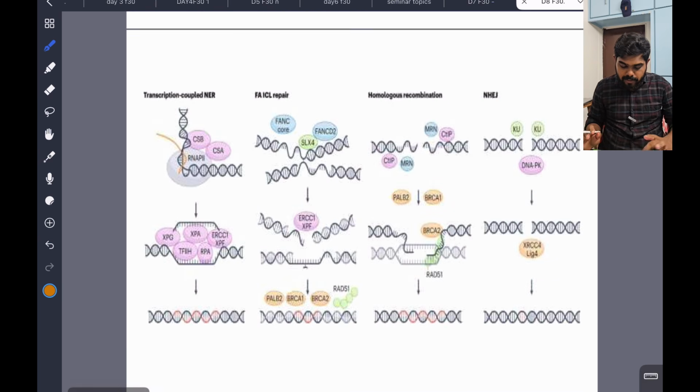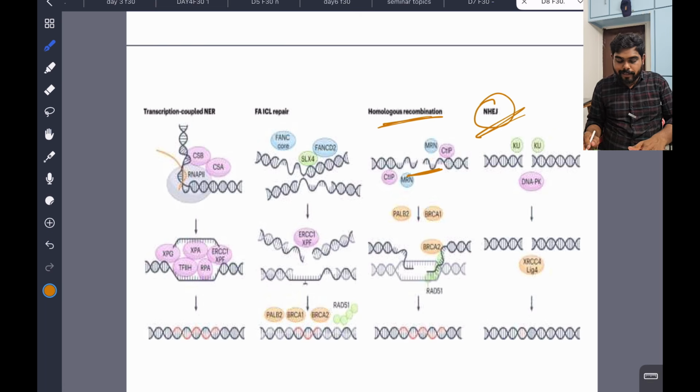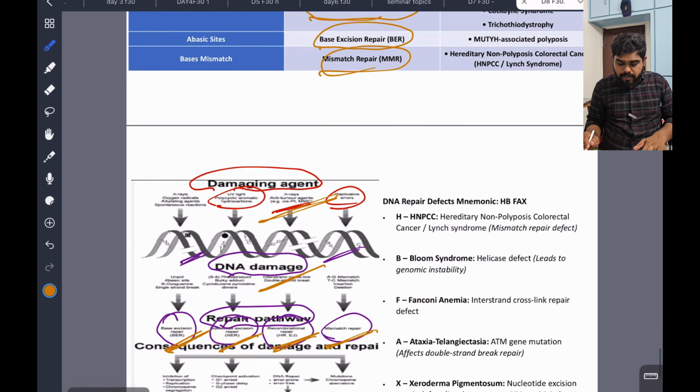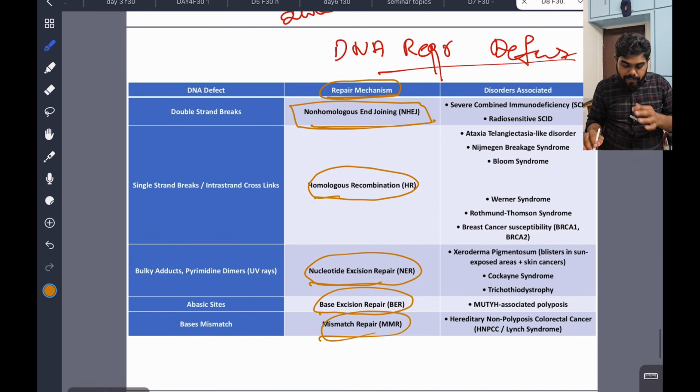Before that, you can see here NHEJ and homologous recombination. You can see this is non-homologous and this is homologous. If you want, you can refer here also. And you can see this is transcription coupled NER, nucleotide excision repair. These are all very important. So this is the basic summary.